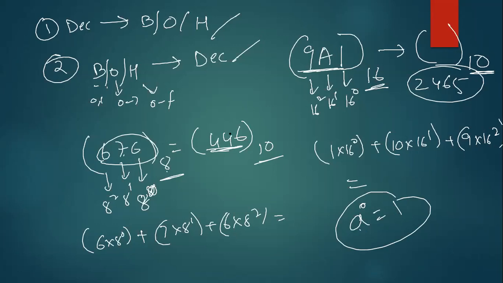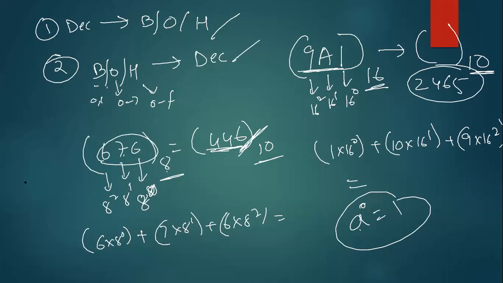Where is this one? Okay, maybe I have written it wrong. Let me check. 6 plus 5 times 8 plus 6 into 8 square. No, guys, 446 only. Okay, let me check using the base mode. Anyway, you are asking, so I want to find out octal 676 in decimal, and this one is correct only.